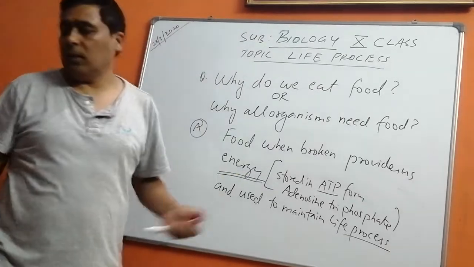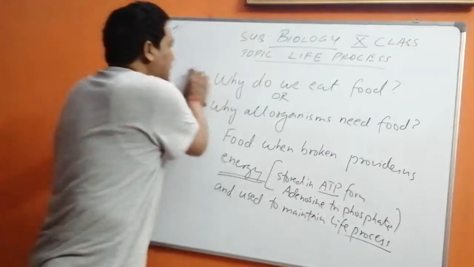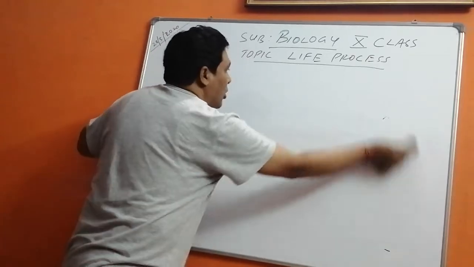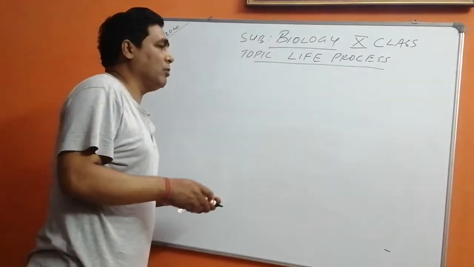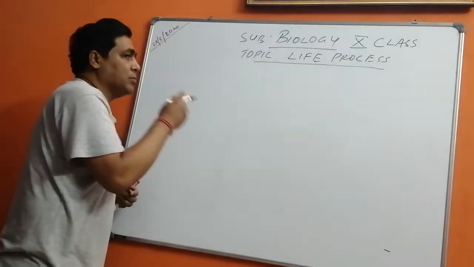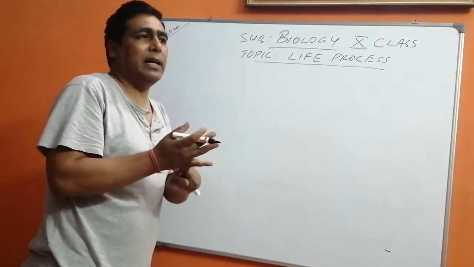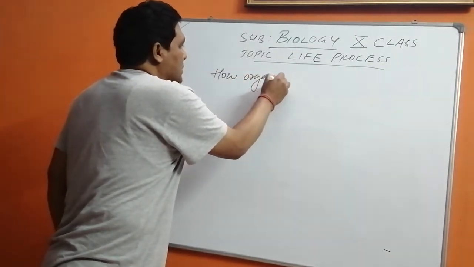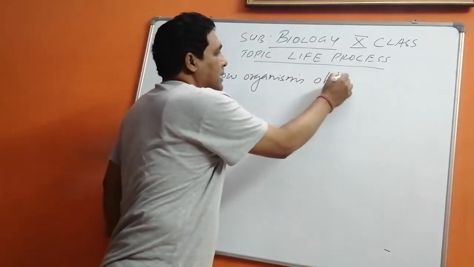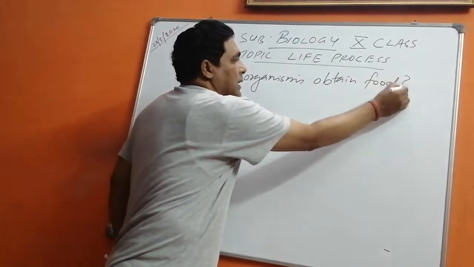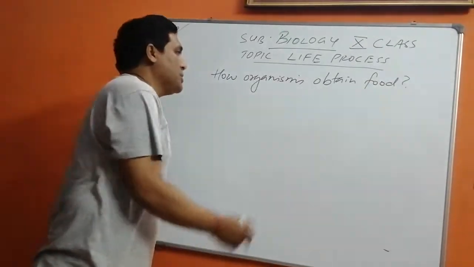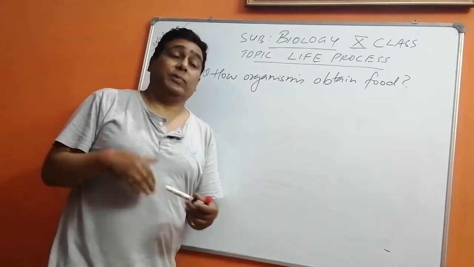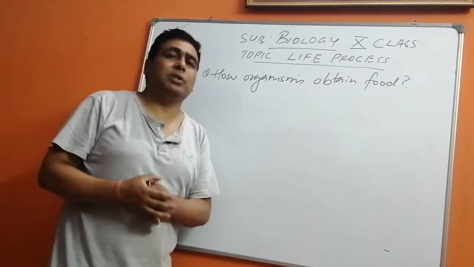Now comes the next concept: how organisms get the food. Science always runs on these main concepts: what, why, how. Now, how do organisms obtain food? This is an important question. So children, let us come to your daily activities, or the activities you see daily.